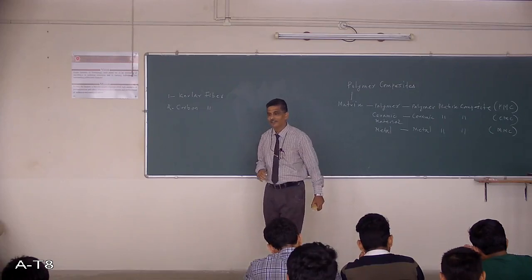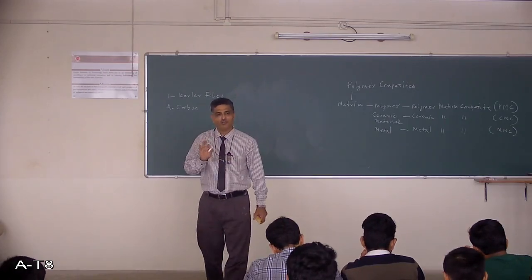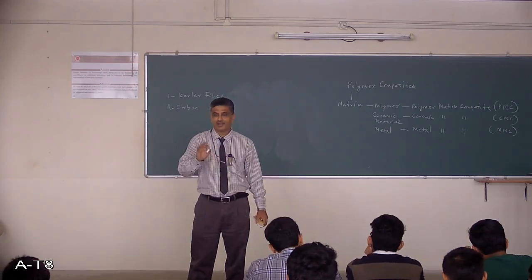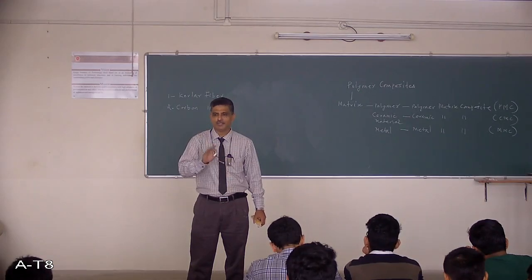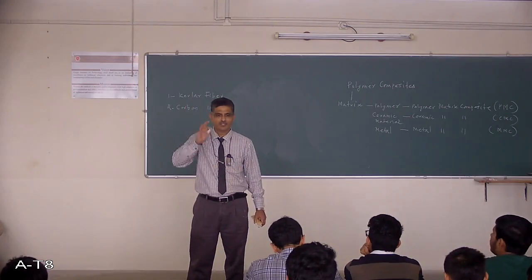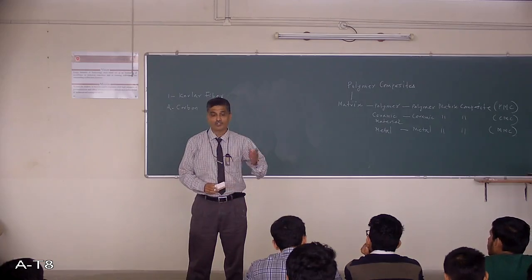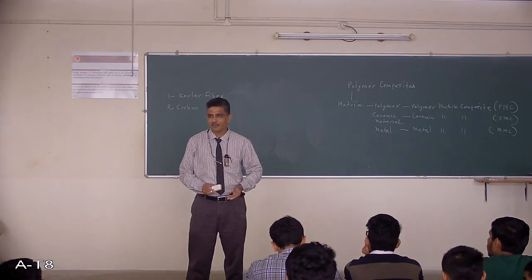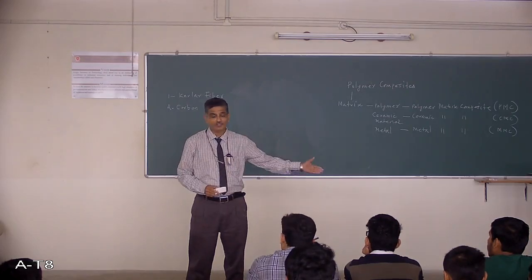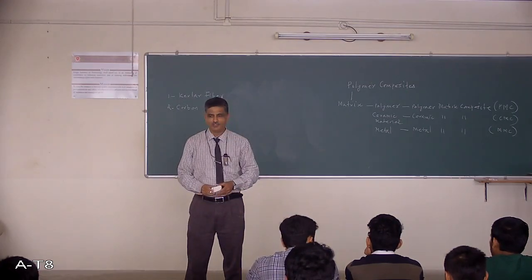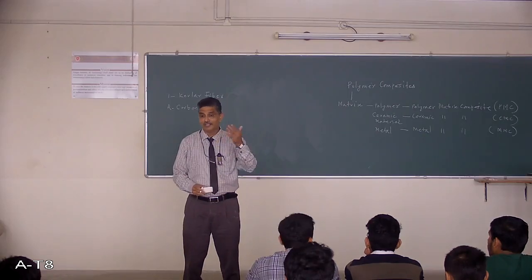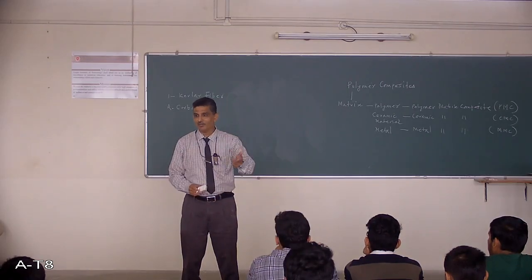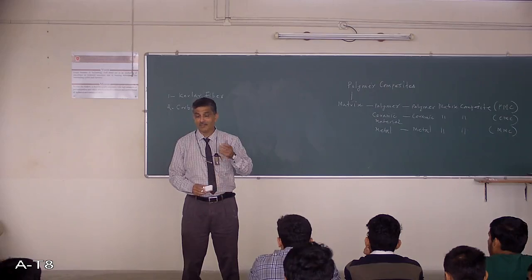Now I'm telling you just about composites first. There are different types of composite materials available today. When you go to higher semesters, in mechanical engineering and so on, you will study separately the composites, metal matrix, polymer matrix and ceramic matrix composites, their properties and applications in more detail, and then manufacturing.